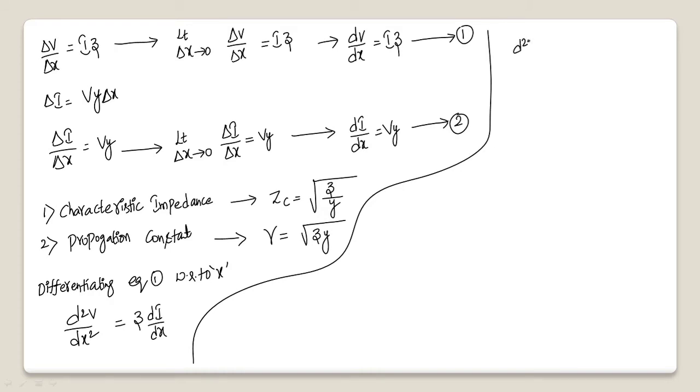Now d square v by dx square is equal to z into di by dx, which is nothing but vy. So it is zy into v, and it is d square v by dx square. So d square v by dx square minus zy into v is equal to 0.